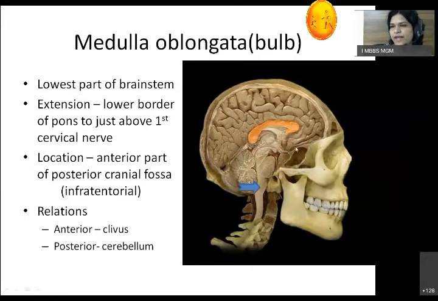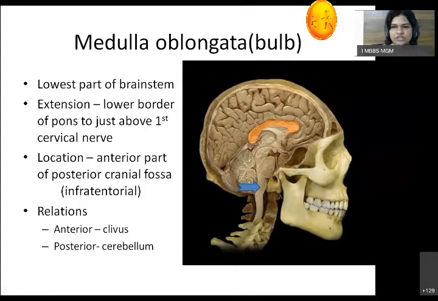This will be the anterior cranial fossa. This is the middle cranial fossa, and this is the posterior cranial fossa. In the posterior cranial fossa, it is present within the anterior part. Now, in the posterior cranial fossa, it is below the infratentorial surface. Above will be the supratentorial part. Above the tentorium is supratentorial, below the tentorium will be infratentorial. So the correct position is in the anterior part of the posterior cranial fossa, which is infratentorial.